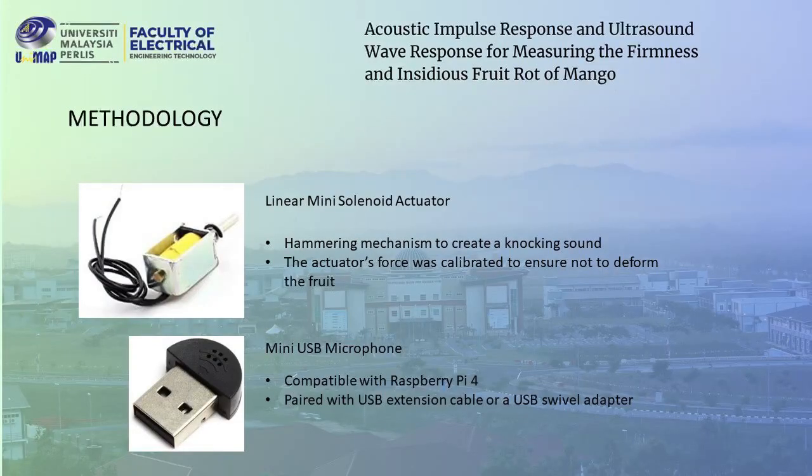Next is the hammering mechanism and the measuring of the knocking sound. To create the knocking sound, I use a linear mini solenoid actuator. This will be hammered and touched to the surface of the fruit, and it will create a knocking sound. The actuator force was calibrated to ensure not to deform any of the fruit's surface.